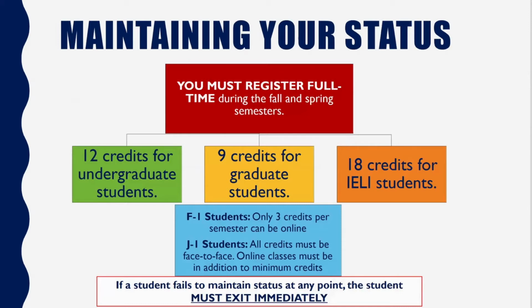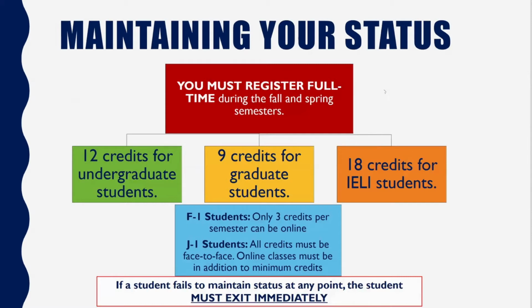All of our J1 students are required to maintain all classes face-to-face. So if you're a J1 undergrad, you need to take 12 credits of face-to-face. If you're a J1 graduate, 9 credits. And you don't have the option to take any online unless it's in addition to those minimums.